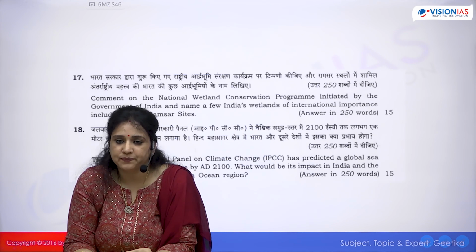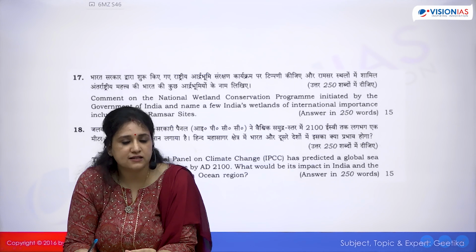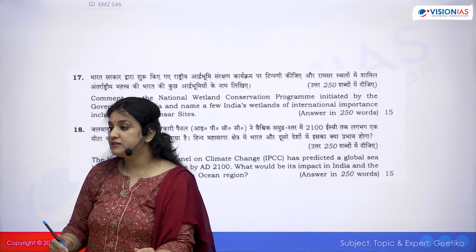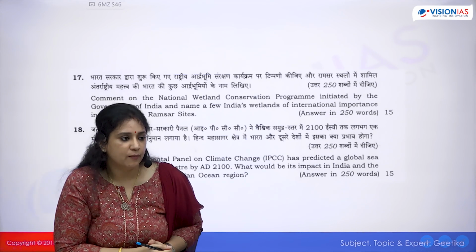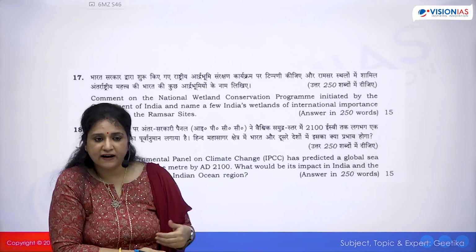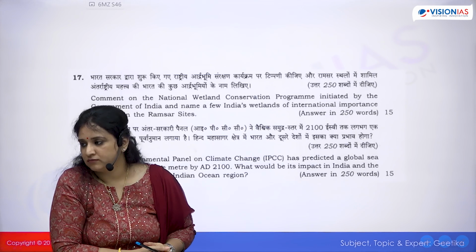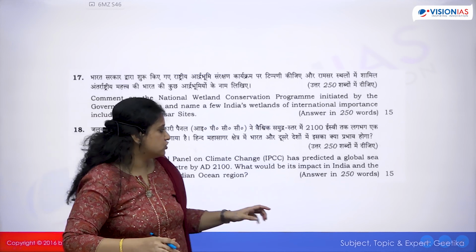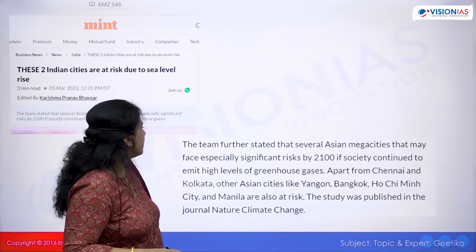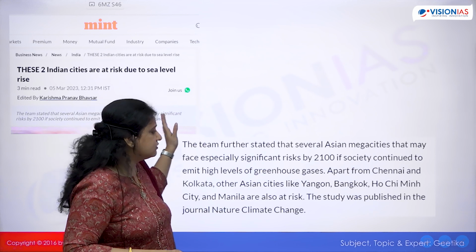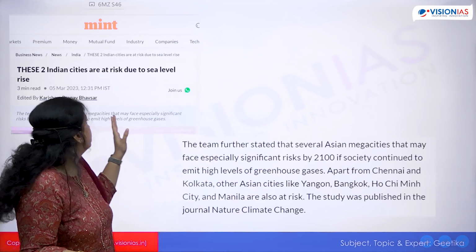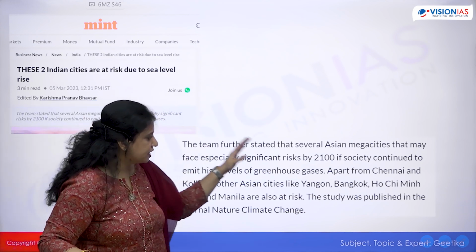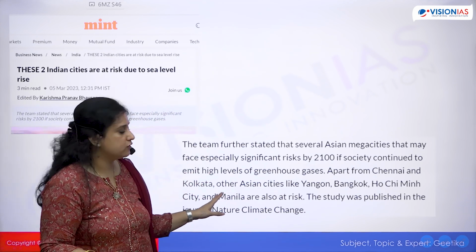Then what else? Greenhouse gases, again same global warming point. See, this is what happens. हमें लगता है हमने बहुत पढ़ाई की है, but when you come down to writing unique 5-6 points, you won't get anything. This is how the orientation of this examination has to change, how you have to prepare for this exam. Okay. This basically was an article in the news that Indian cities are at risk due to sea level rise, and in this particular article it clearly talked about the Indian Ocean region.